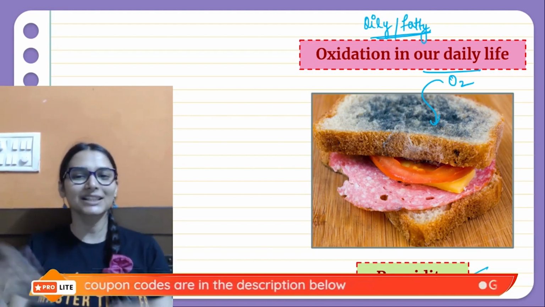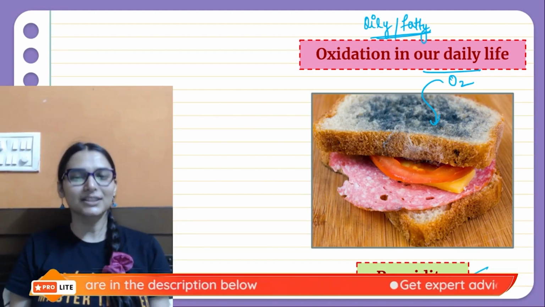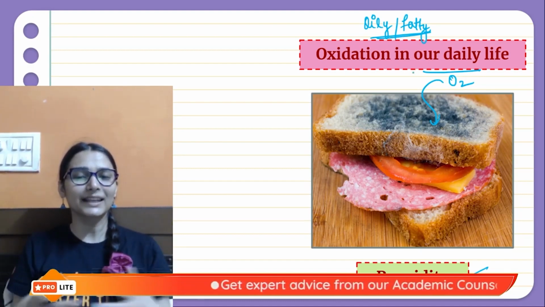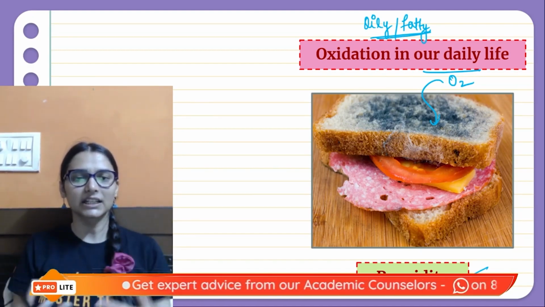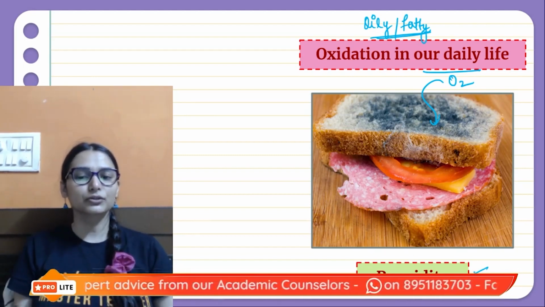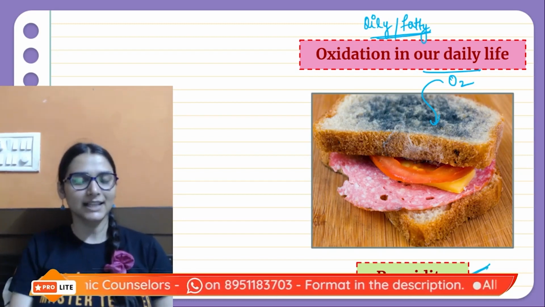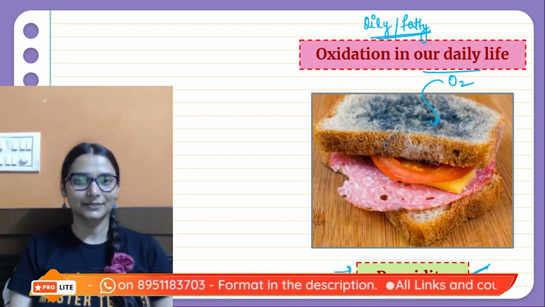Oxygen will attack food every time. It is going to oxidize your food and give it a very bad smell, odor and taste. The souring will happen. This spoiling of oily and fatty food because of oxygen attack is known as rancidity.